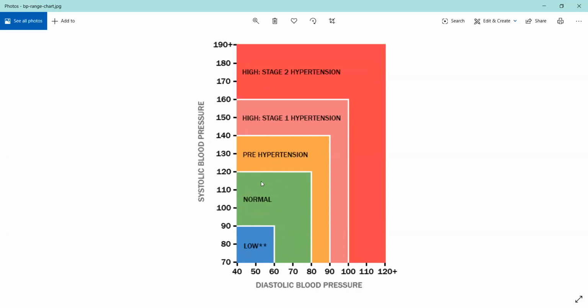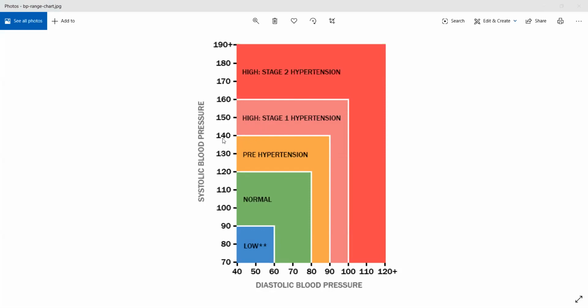But anything over 120 by 80 will be classified as hypertension. Now hypertension also has different stages. As I told you, 120 to 139, or 140, here they have represented 140, but 120 to 139 versus 80 to 90, that is the stage of pre-hypertension. Okay, the patient is likely to develop hypertension in this stage. Okay, if they are not able to take precautions or if they are not able to change their lifestyle, generally that will translate into the patient developing stage 1 hypertension.